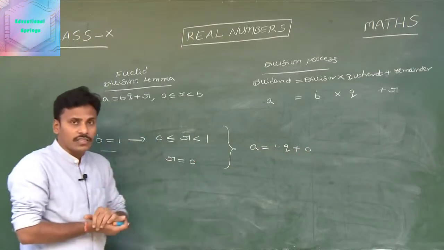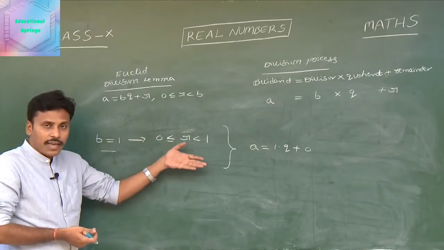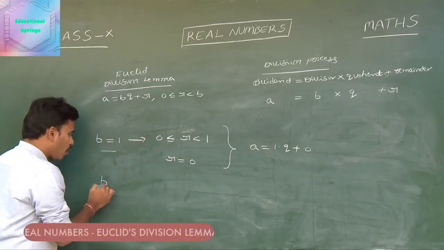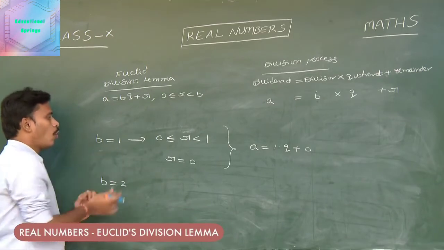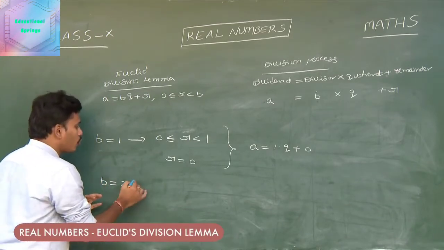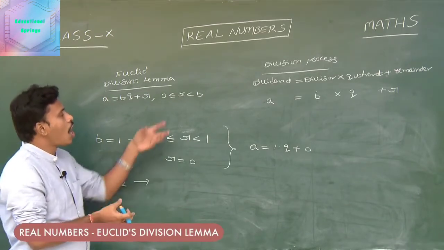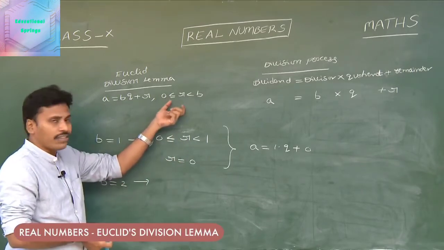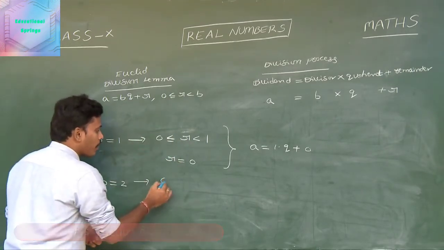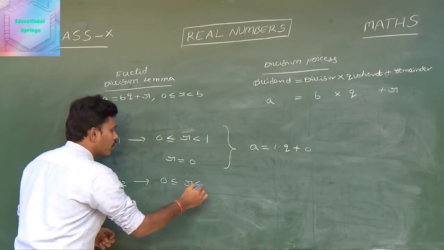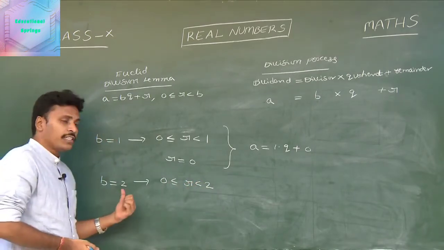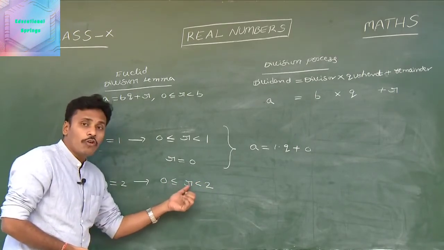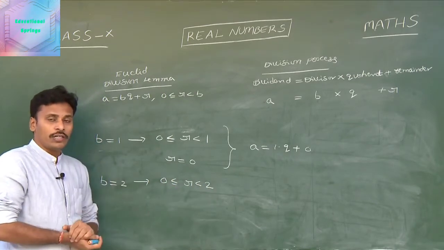Let us discuss the same thing with b is equals to 2. Now look at this. If b is equals to 2, what will happen? Then again the restriction on r changes according to this statement. Then what is r? r is in between 0 and 2. Since b is equals to 2, the value of r is in between 0 and 2.